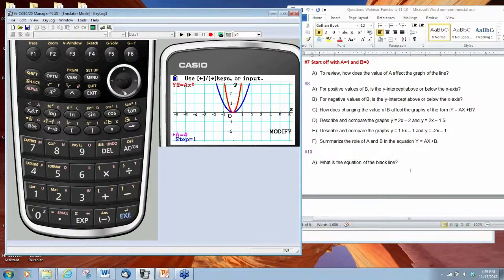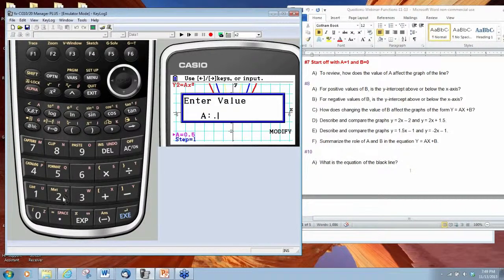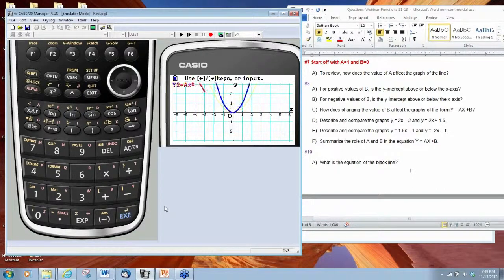But if I take the value of a, let's say type in 0.5 or half, we have the yellow one that we had here before, but now it's this here in red. So it's wider than our parent graph. So if I made this 0.25, it's going to be wider still.